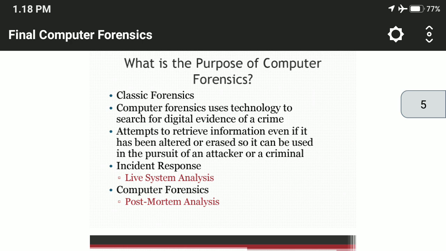That can be used in the pursuit of the attacker or criminal. Here, two things are important in incident response: live system analysis, and in computer forensics we are doing post-mortem analysis, so it is also known as forensic science.